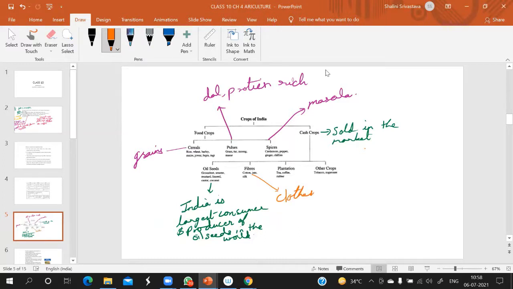Cotton, jute and silk. Fibers can be divided into those we get from plants, and secondly from animals. Here we are talking about plant fibers. What all things do we get from plants? Jute, cotton and rind.